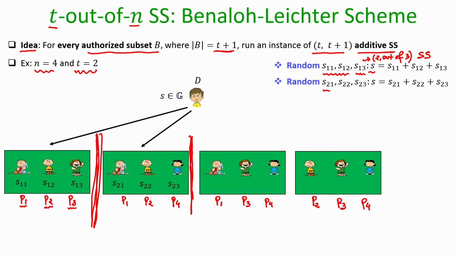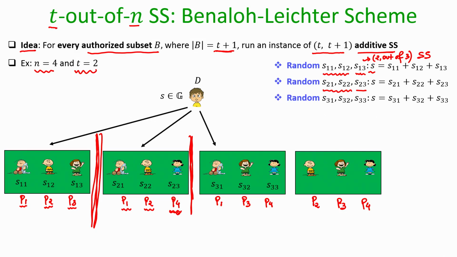Again, just run an independent instance of 2 out of 3 additive secret sharing, namely pick the first 2 pieces uniformly at random and set the third piece such that the summation of the 3 pieces is the dealer's secret, and now give the piece S21 to the first shareholder in this group, give the piece S22 to the second shareholder in the group, and give the third piece to the third shareholder in the group, but now the third shareholder is not party number P3, it is actually party number 4.